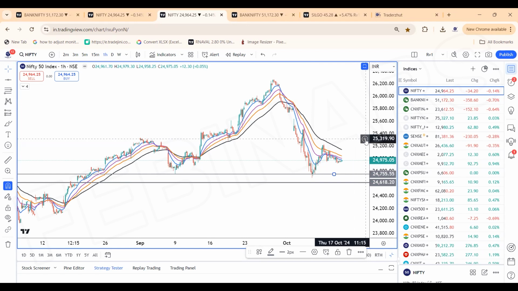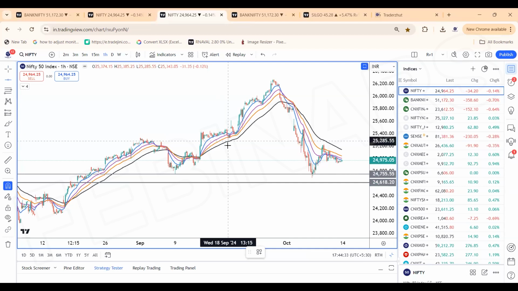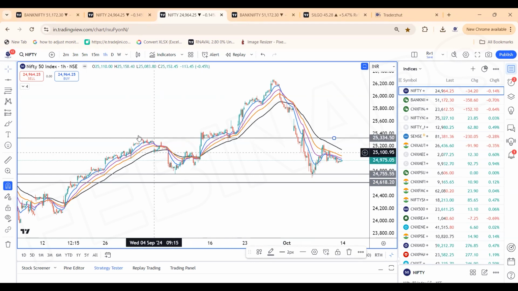Nifty can bounce back again towards 25,200. 25,080 is the short term point, then about 25,200, 25,340, and 25,425 levels can be seen. So what are the target points on the upside? Basically 25,000, approximately 25,340 zones,